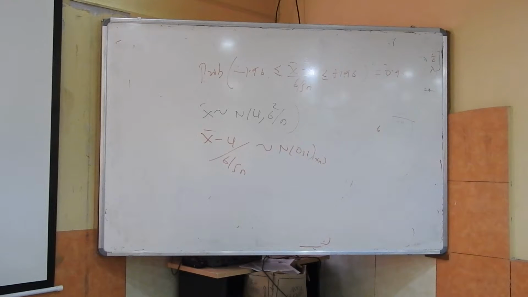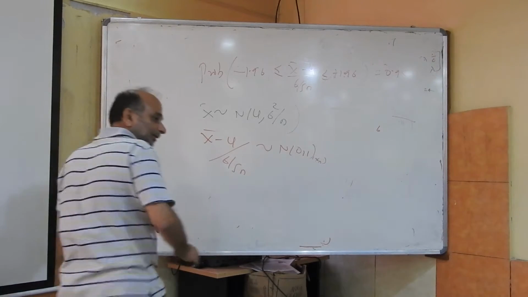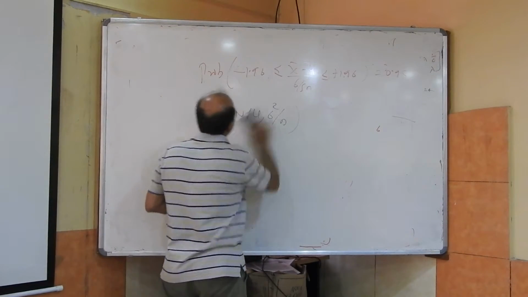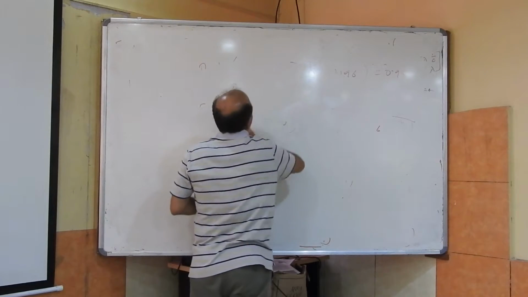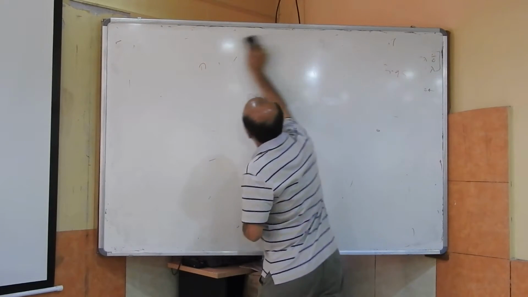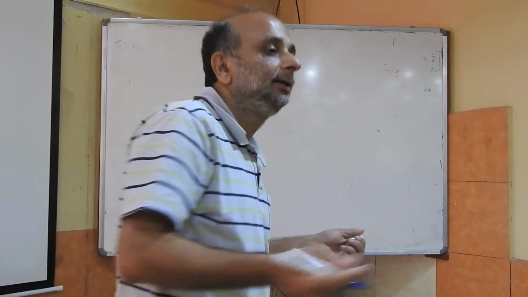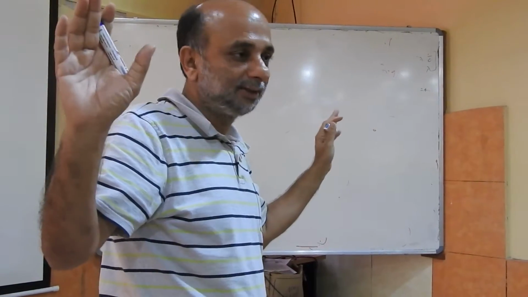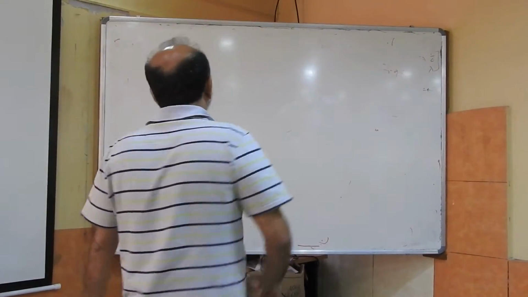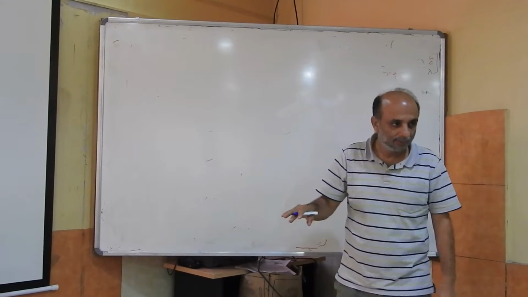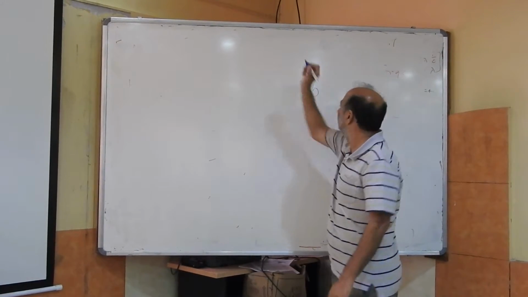Now, let me go back to that example of elephants. Suppose that the mean weight of a healthy elephant is say 5 tons.